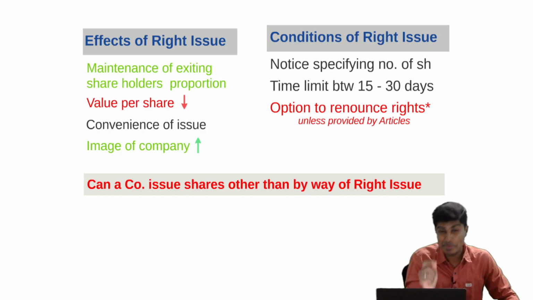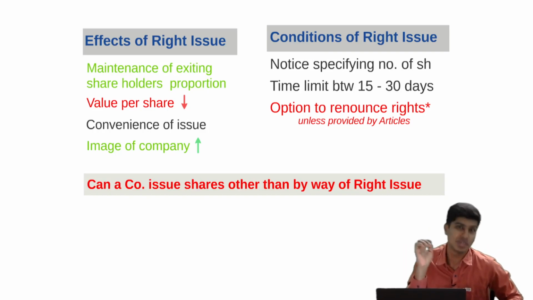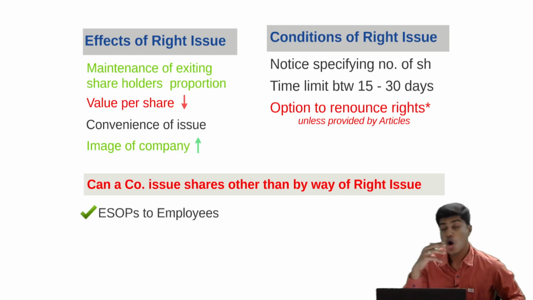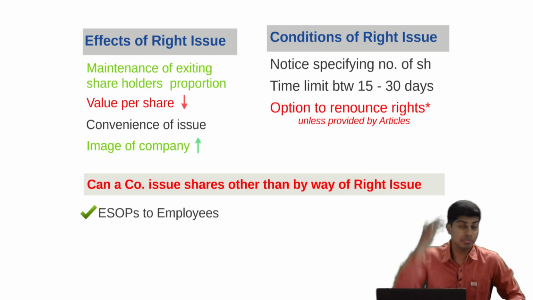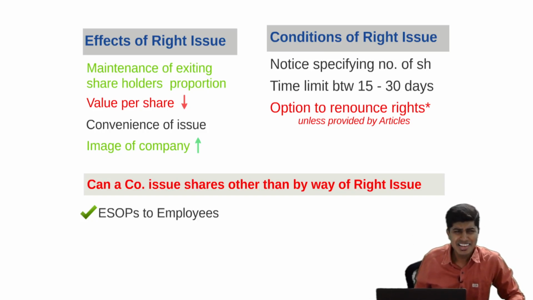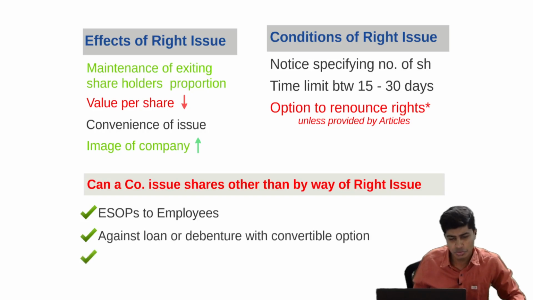A company can make a share issue to outsiders without a right issue if such shares are issued by way of employee stock option plans, or these are conversions. Previously we had issued convertible debentures, and against those debentures we are issuing shares, either for government or any other loan or debentures that we have previously issued.